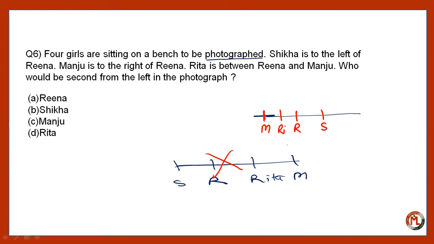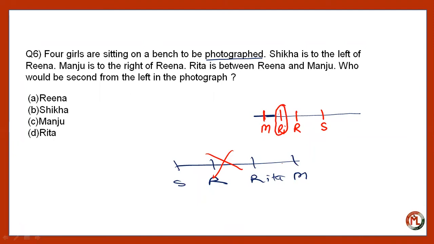in the photograph? Now second from the left in the photograph means as per the photographer, according to the direction of the photographer, who is second from the left? It means from your perspective, who is second from the left? In that case, the answer is Rita, because if you want to look at them in the photograph, it means you have to look as they are sitting in front of you, right?